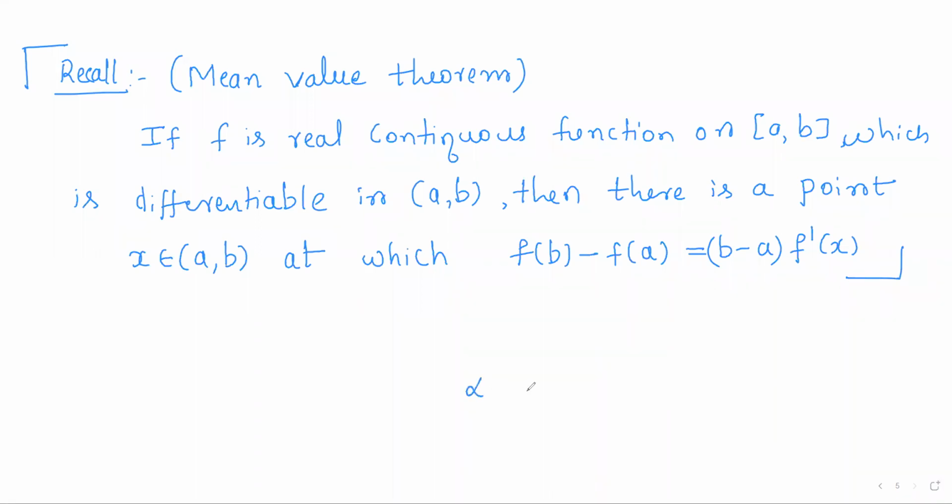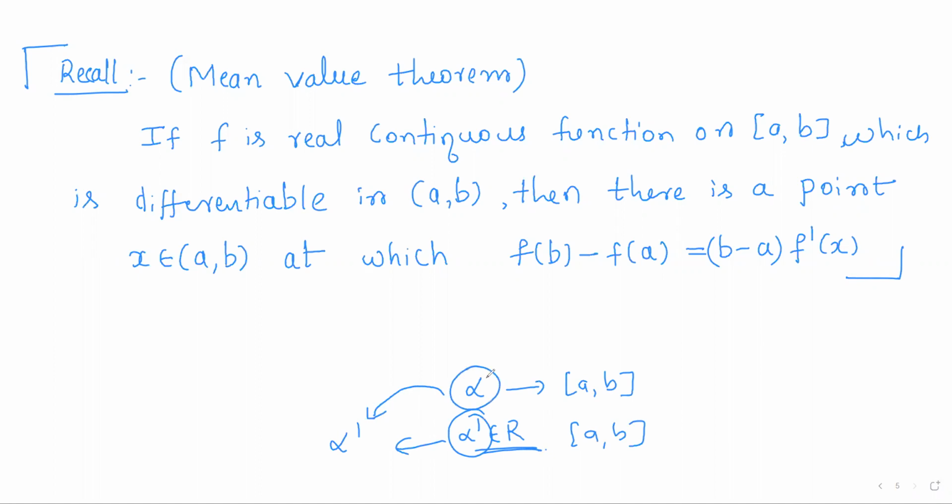Now they have given that alpha is a monotonically increasing function on the closed interval [a, b] such that alpha dash is Riemann integrable on [a, b]. That means alpha dash exists, that is, the derivative of alpha exists. So alpha is a differentiable function on the whole closed interval [a, b], and as it is differentiable, first of all it is continuous.